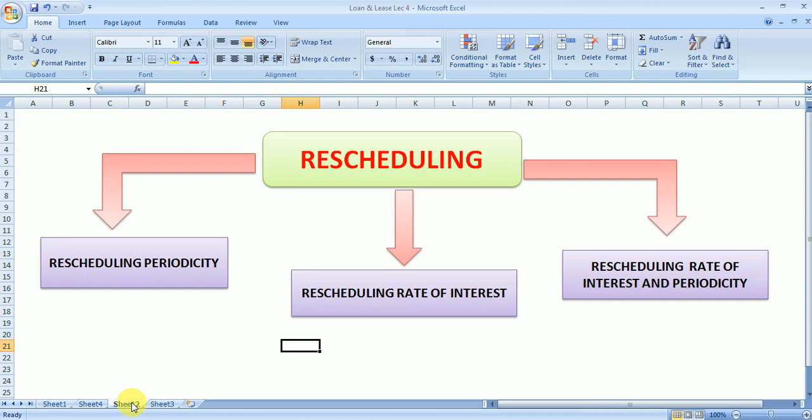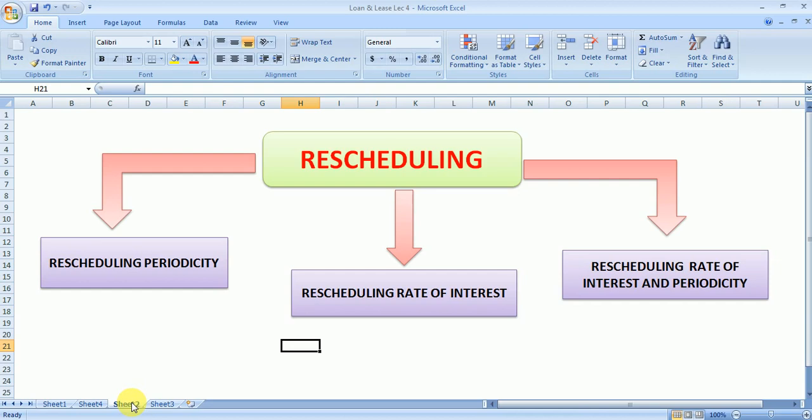Then the second is rescheduling the rate of interest. The rate of interest, as we know, depends on the market condition. So as the interest rate changes, the installment amount also changes, so we have to reschedule the loan payments. Then the third is rescheduling the rate of interest and periodicity, when we need to reschedule the payments, or the loan statement, due to a change in both variables, the rate of interest and periodicity. In that case we need to reschedule the loan statement.